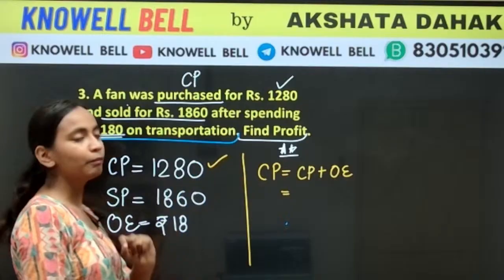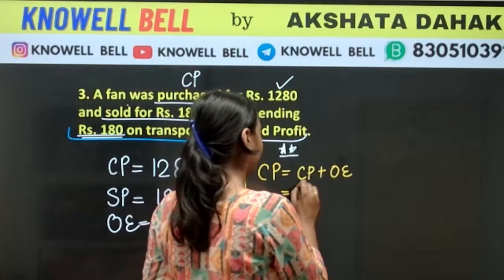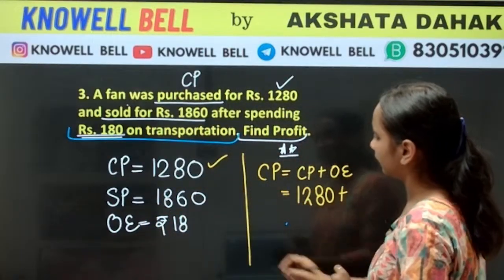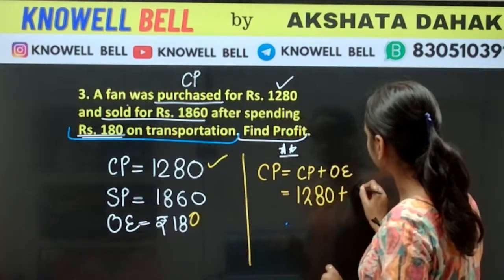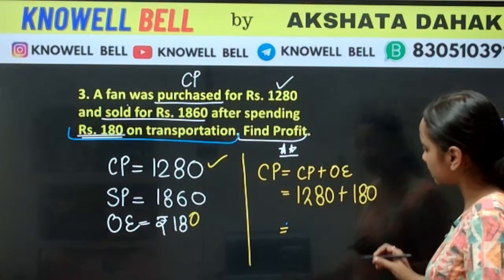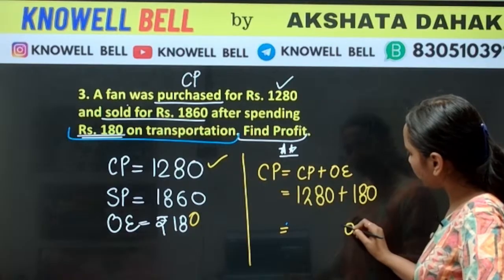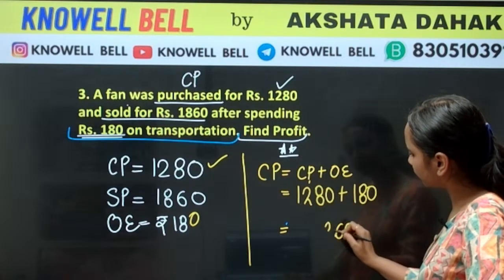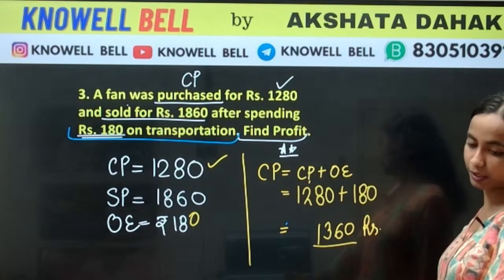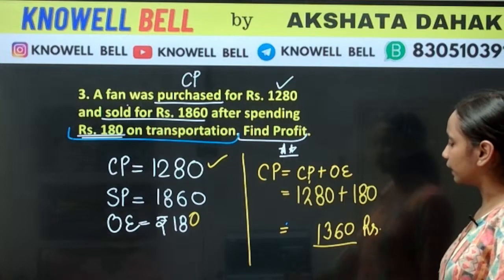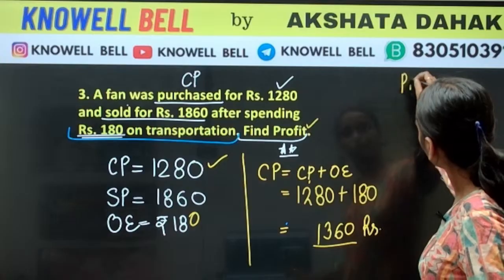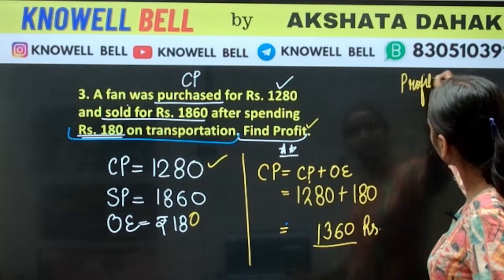Old CP कितना था? 1280, 1280 plus overhead expenses, that is 180. What will be the value of new CP? Add it everyone. 0, 8, 8, 16, 1 carried, 3, 1360 rupees. New CP का value कितना होगा? 1360. Now, this is a condition of profit. तो यहाँ से हम profit calculate करेंगे.